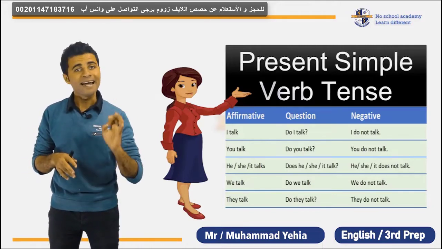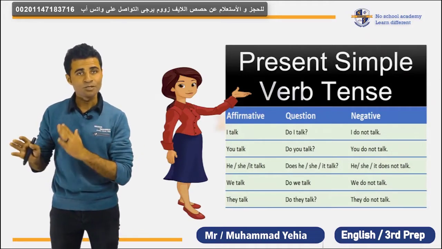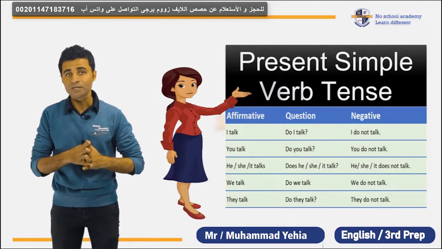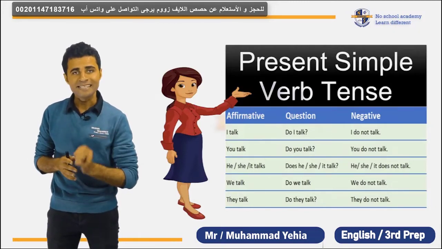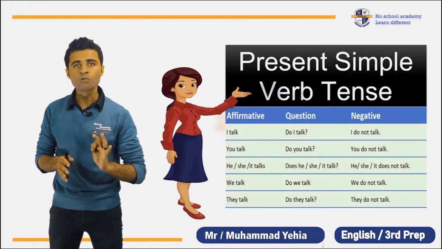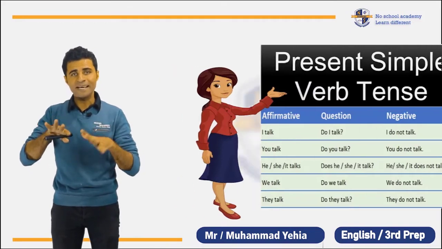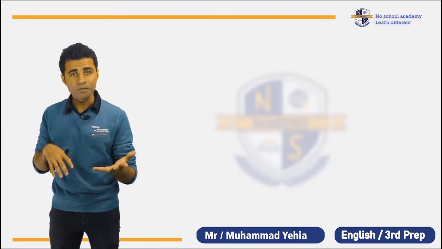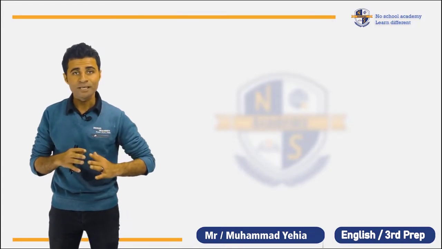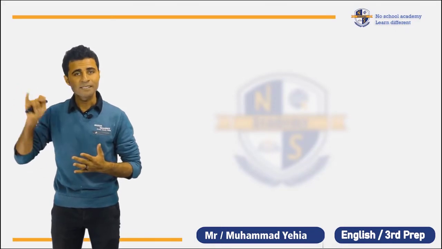Notice the letter X, the verb relax ends with X, so we add ES to the verb. So he relaxes and watches. We add ES because the verb watch ends with CH. So he watches television and then finally he goes to sleep or he sleeps. Okay, so this is my day and this is my brother's day. What about you and your brother or you and your sister? I would like you to tell me, how do you spend your day? What's your daily routine? This is number 1.